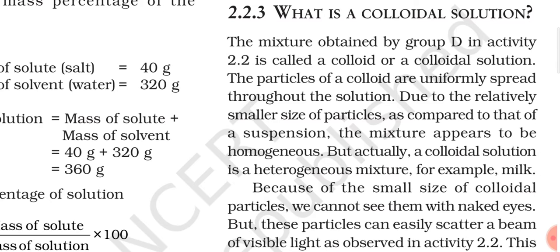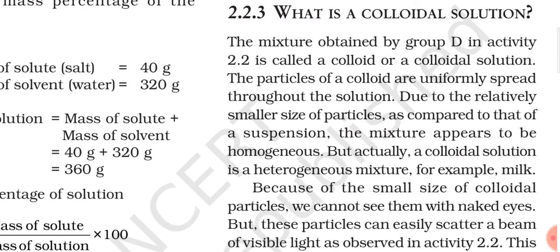Now we know that we are not able to see the particles of colloids with our naked eye, but these particles are large enough to scatter the beam of light. What is the meaning of this? The meaning is that in case of solution, we discussed that the particles of solution, that is the solute, are very small, so they are not able to scatter the beam of light, and that is why the path of light is not visible to us.